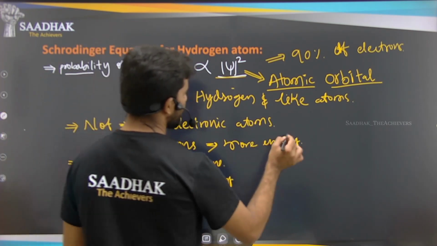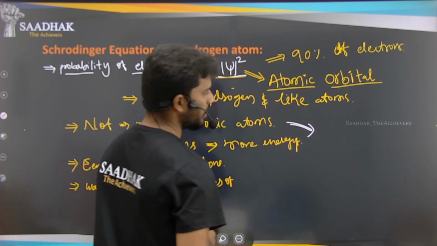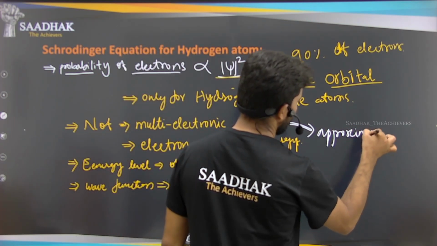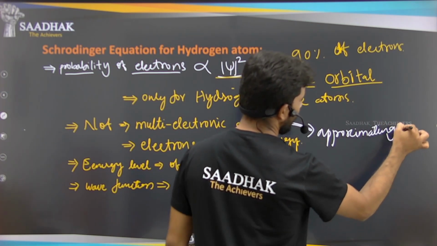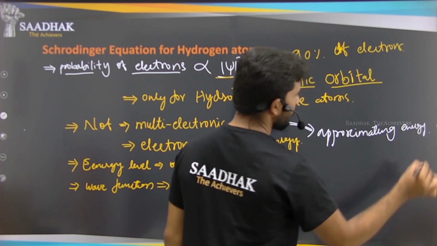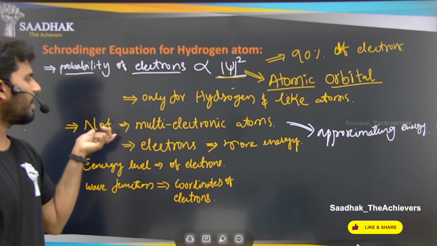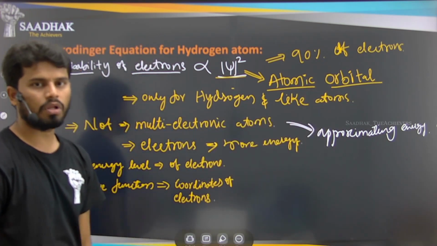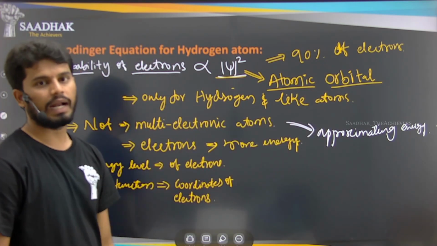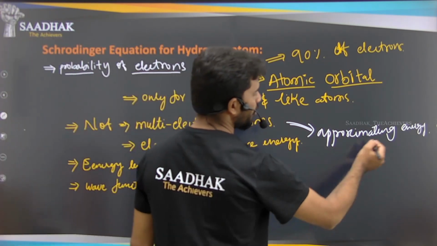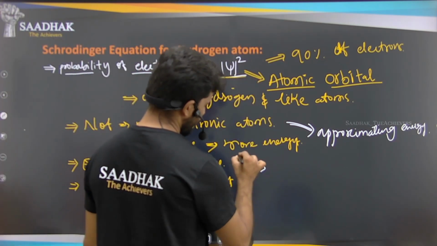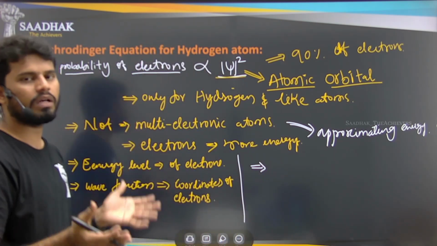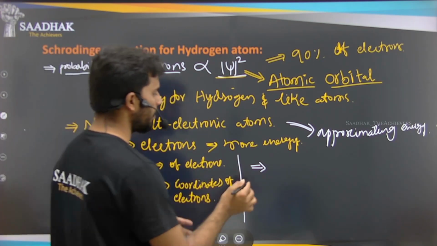We can apply this Schrodinger equation for multi-electronic atoms by approximating the energies. By approximating the energies, we can use this Schrodinger equation to find the atomic orbitals of multi-electron atoms. So all the atoms have the same basic or fundamental structure here. They are not different, right?